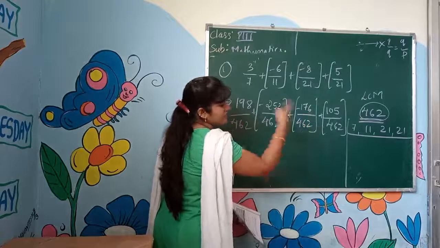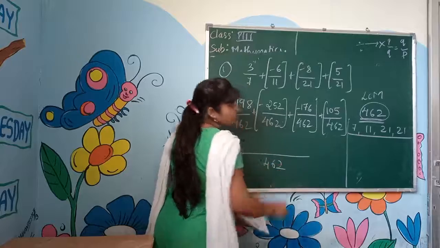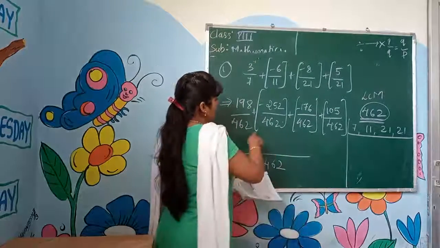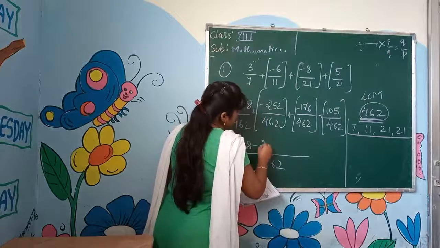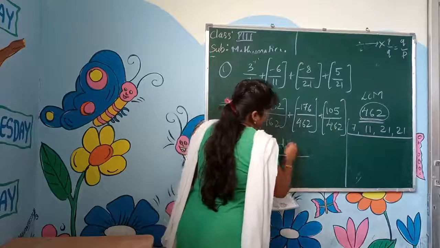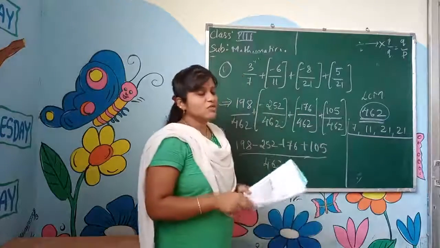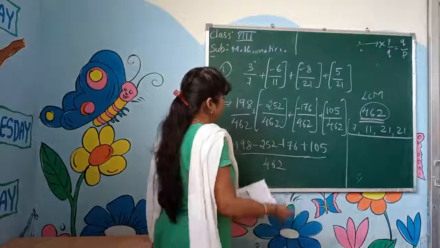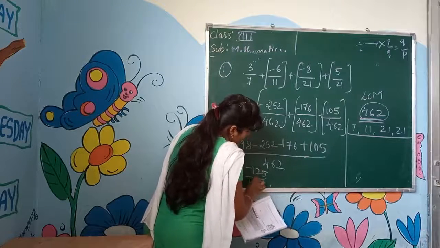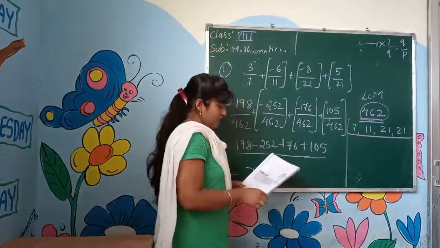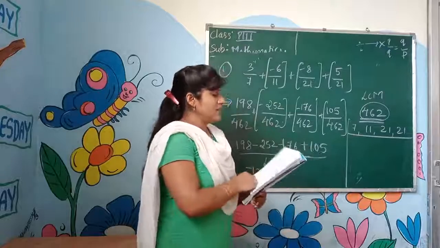We did the LCM, so 462 will be the common number. We'll take it out. Now add all these: 198 minus 252 minus 176 plus 105. Add these all, children. How much do we get? Just do it. Lastly we get minus 125 divided by 462. Yes, we got that answer.